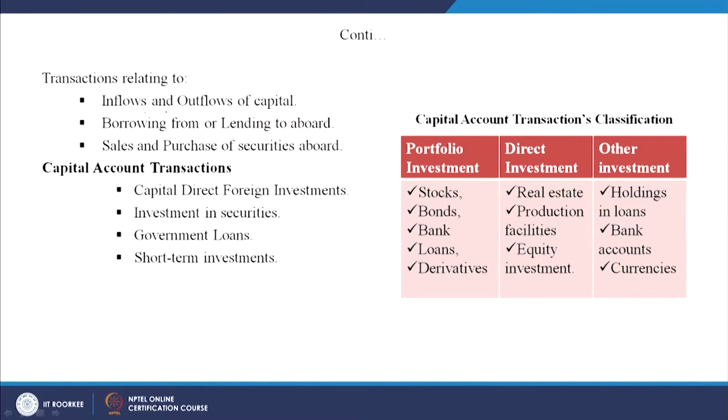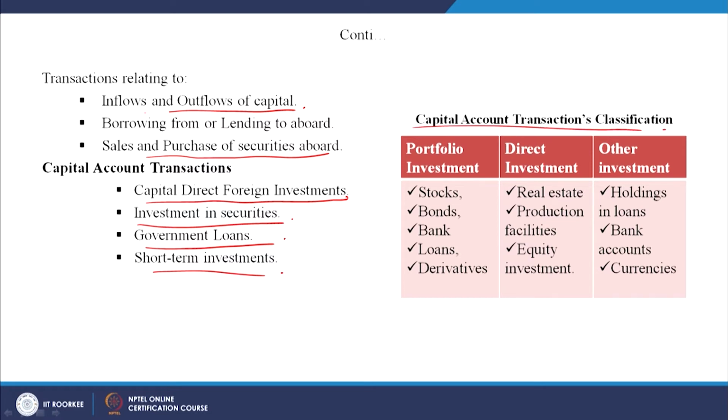Okay. Let us see the other one, transactions relating to inflows and outflows of capital, borrowing from or lending abroad, sales and purchase of securities abroad, right. So, all this is abroad actually, right. So, capital account transactions are like direct foreign investments, investment in securities, government loans, short term investments. Now, you can see how capital account transactions are classified. So, under portfolio investment, direct investment and other investment.